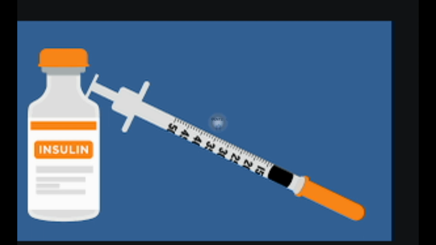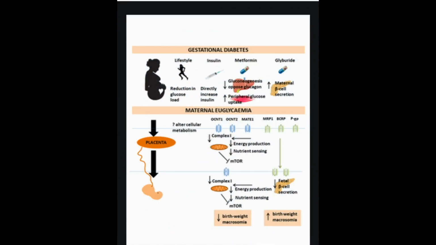Depending on the type of insulin you're prescribed, you may need to inject yourself before meals, at bedtime, or on waking. You will be told how much insulin to take. Blood sugar levels usually increase as pregnancy progresses, so your insulin dose may need to be increased over time. Insulin can cause your blood sugar to fall too low, hypoglycemia. Symptoms of low blood sugar include feeling shaky, sweaty, hungry, turning pale, or finding it difficult to concentrate.